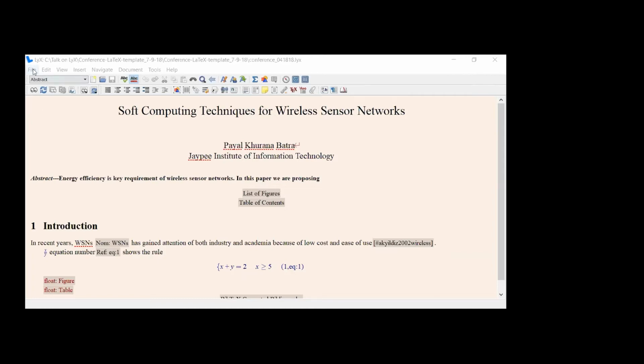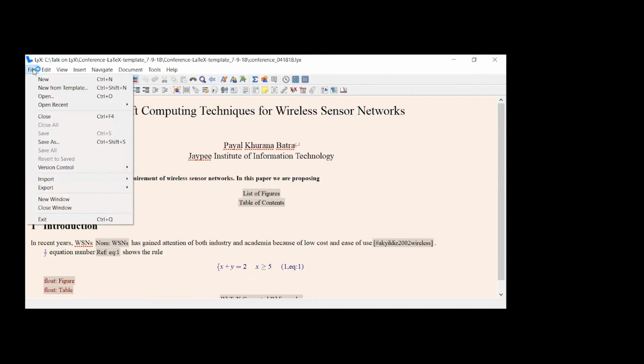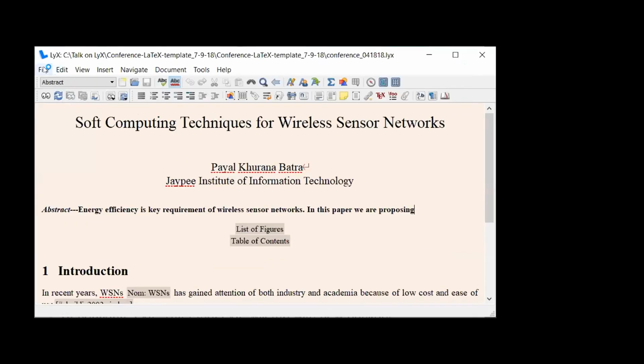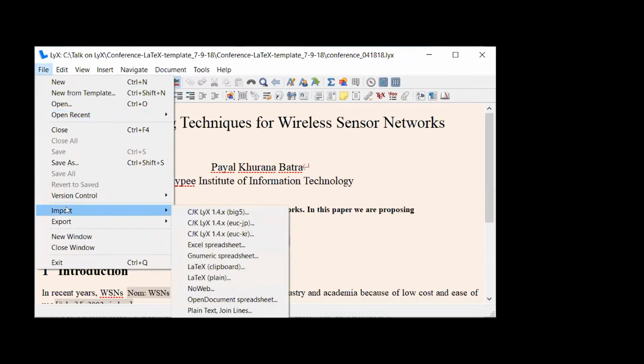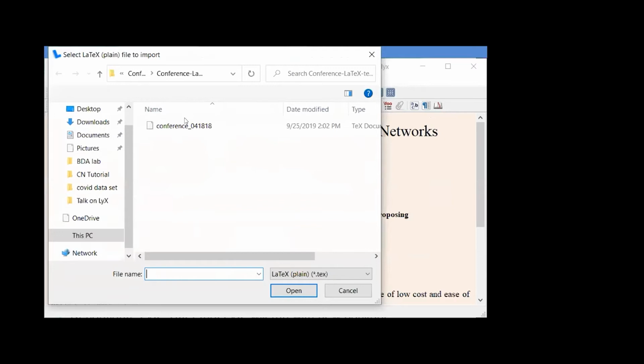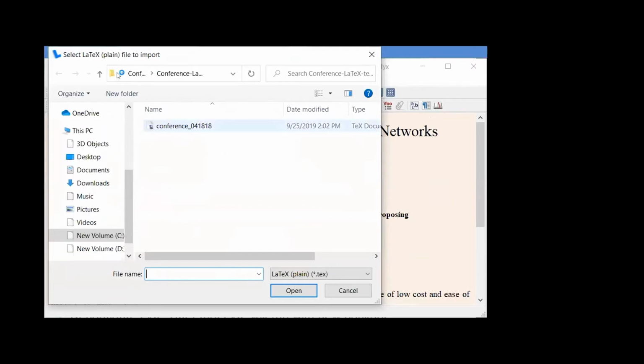So let me show you. Here you have to go to File, then Import, LaTeX plain. You have to click on LaTeX plain. When I click on it, this particular folder will open. So this is the conference, the default package. Whatever I downloaded from the IEEE website, I unzipped here.